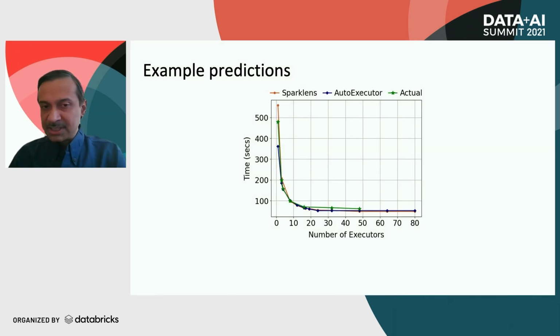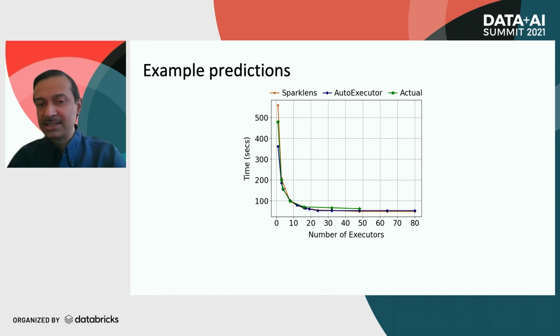Here are some example predictions. This one is showing a TPC-DS query, and the x-axis shows the number of executors and the y-axis shows time. The green line shows the actual time obtained by running the query at different executor counts. The blue line shows the predicted values with Auto Executor. For reference, we also show the estimates from the Sparklens tool.